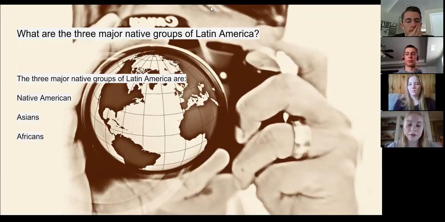And lastly, Africans. Millions of African slaves were brought to Latin America from the 16th century onward, the majority of whom were sent to the Caribbean region and Brazil. The reason Africans were used as slaves rather than Native Americans is because of the Native Americans' lack of immunity to diseases, which meant they died off in greater numbers.